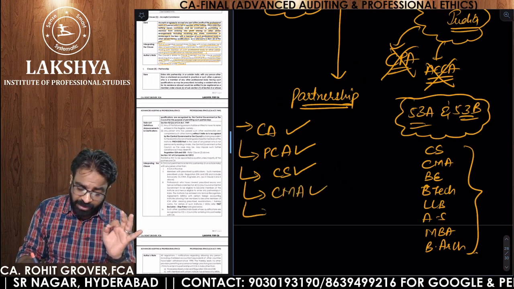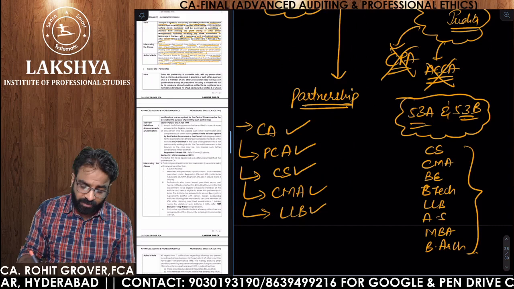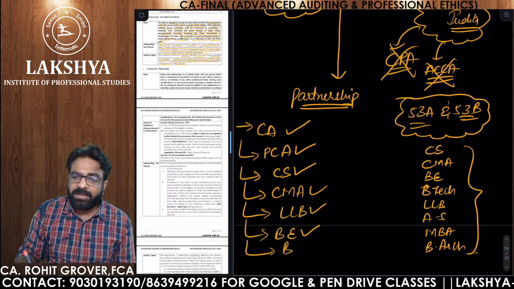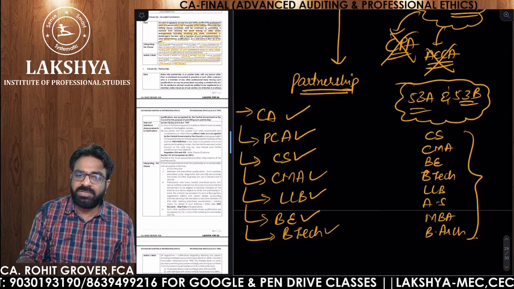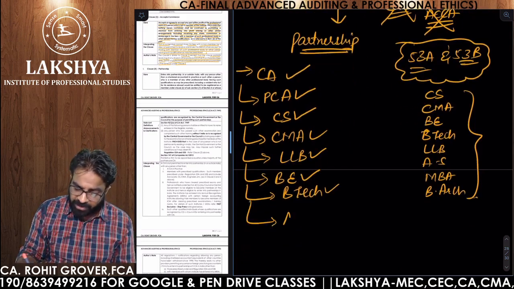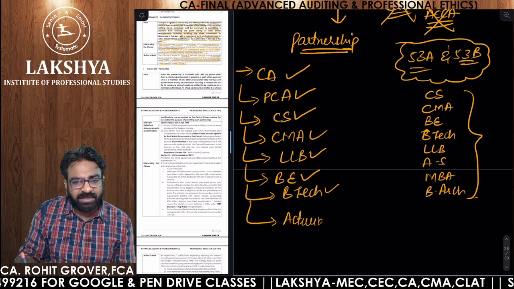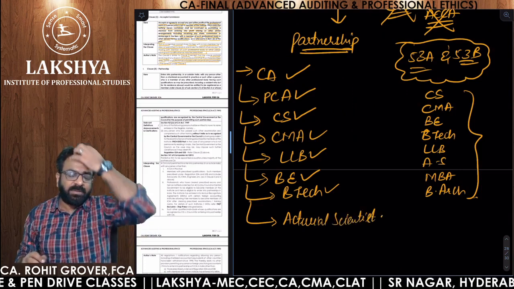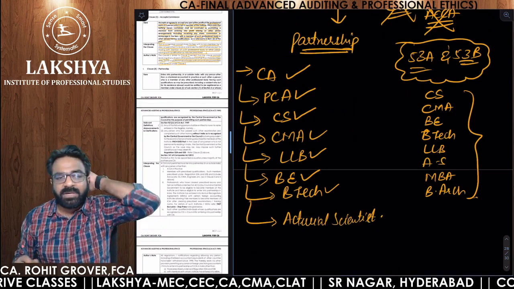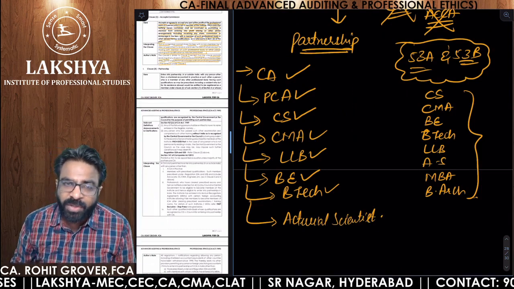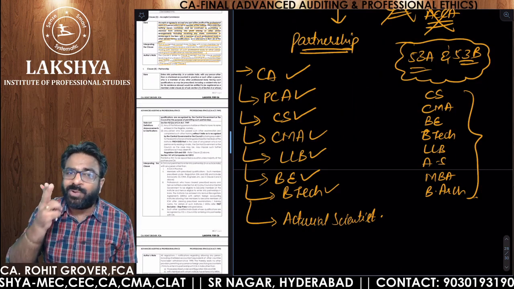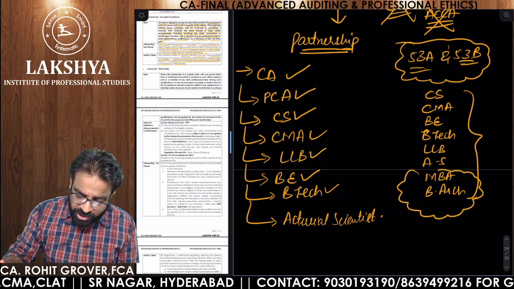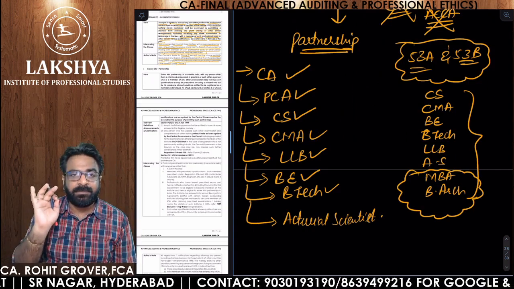Allowed. Can you enter a partnership with the LLB? Allowed. Can you enter a partnership with the Bachelor of Engineering? Allowed. Can you enter a partnership with the Bachelor in Technology? Allowed. And can you enter a partnership with the Actuarial Scientist? That is allowed. But remember one thing, when it comes to clause number 4, you are not allowed to enter the partnership with MBA and Bachelor of Architecture.